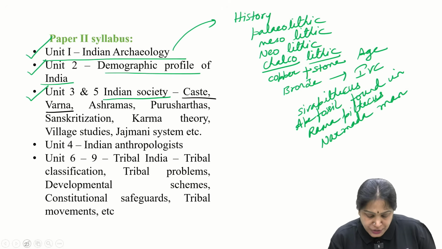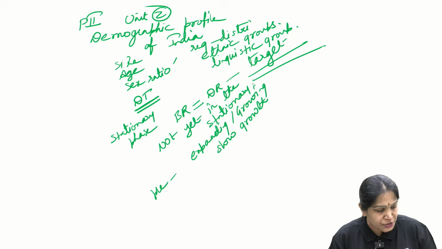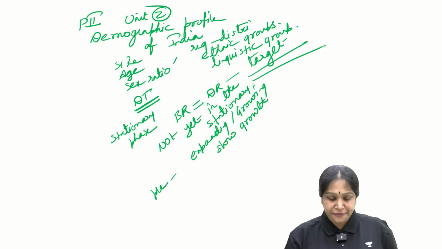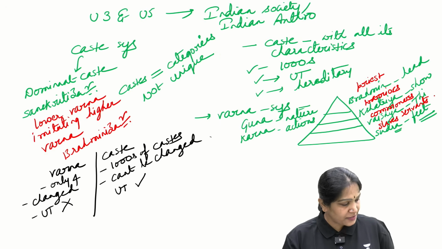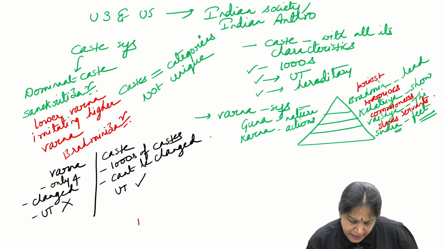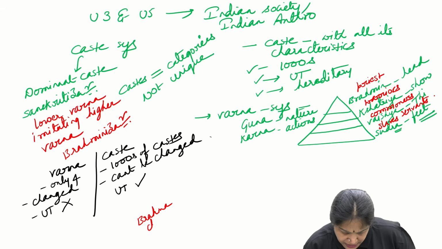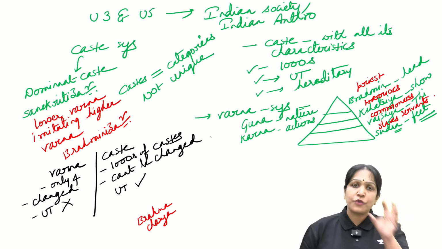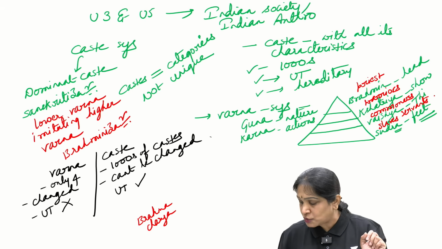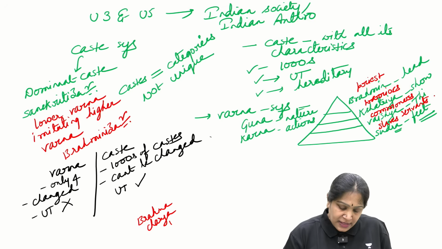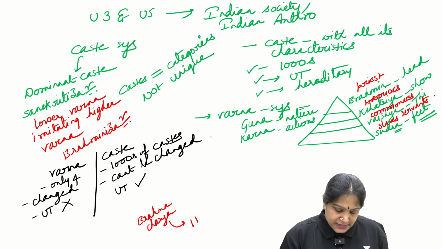Same way, ashramas. What are the 4 ashramas? For example, you have Brahmacharya ashram, isn't it? What is Brahmacharya ashram? Right now you are in Brahmacharya ashram only, student life. Then Grihastha ashram. Is it clear? Second one is Grihastha.